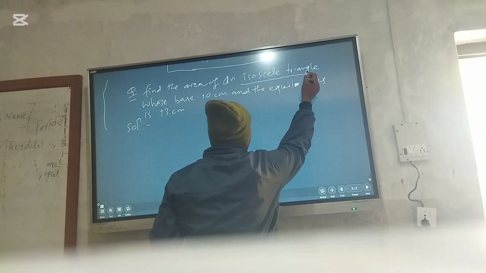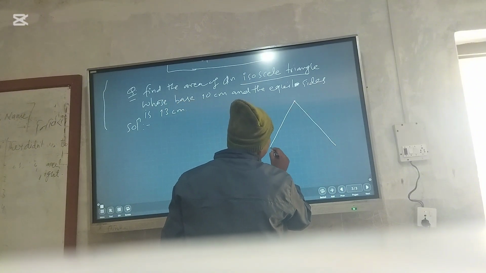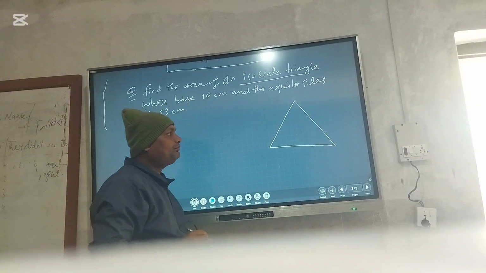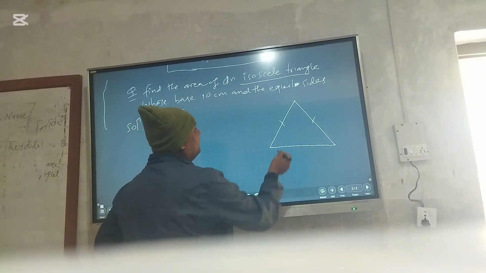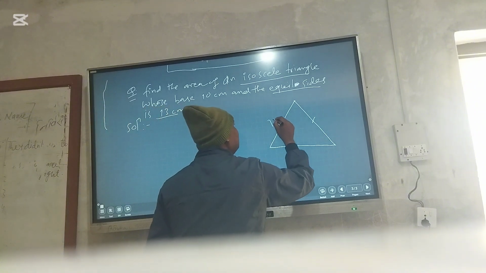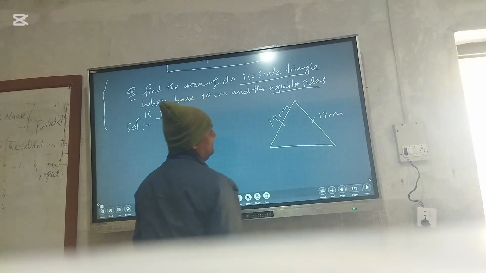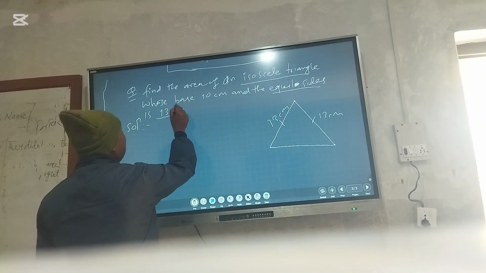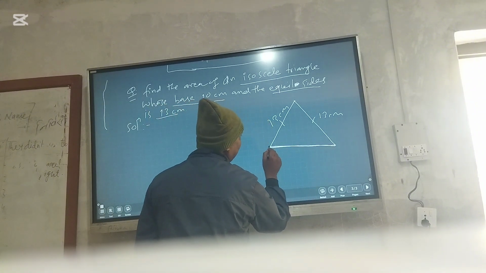Then here is given an isosceles triangle. Isosceles triangle means a triangle having two sides equal. That means suppose this side and this side are equal. Then the equal sides are of length how much? 13. It means this is 13 centimeter, and this is also 13 centimeter. Also here is given the base side, this is the base of this triangle.